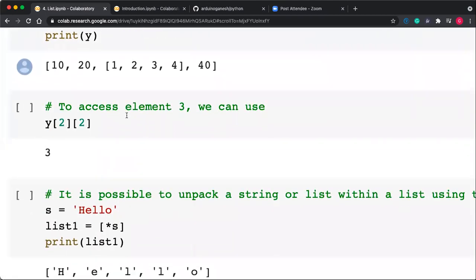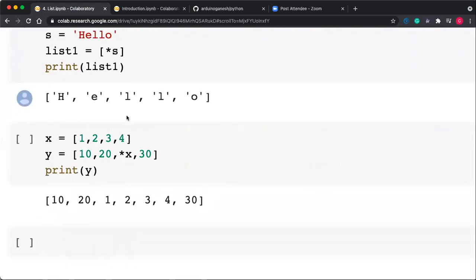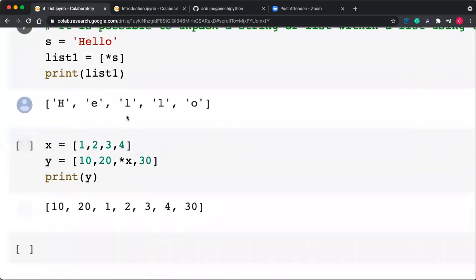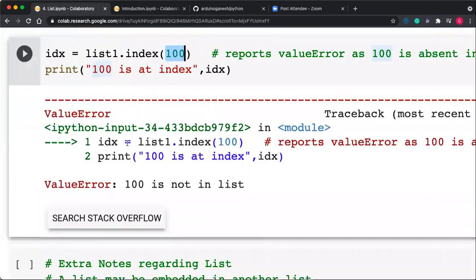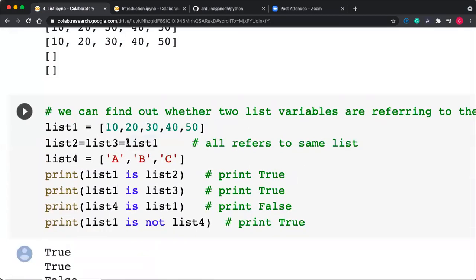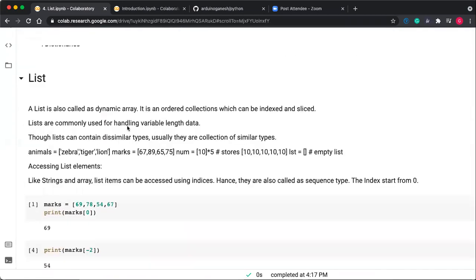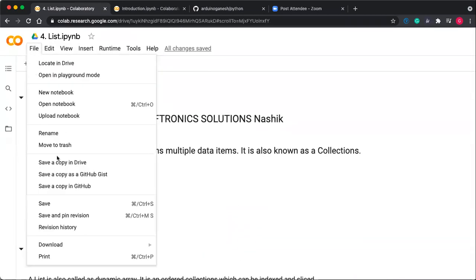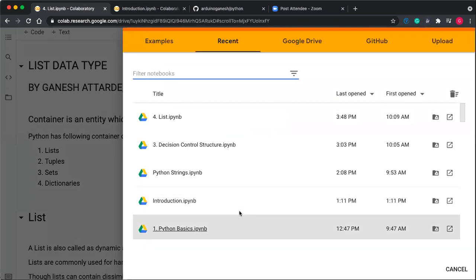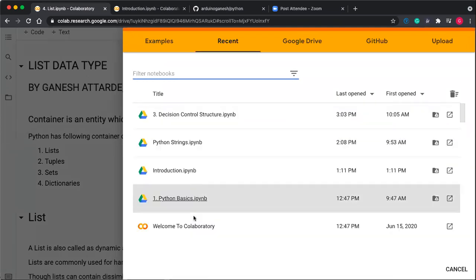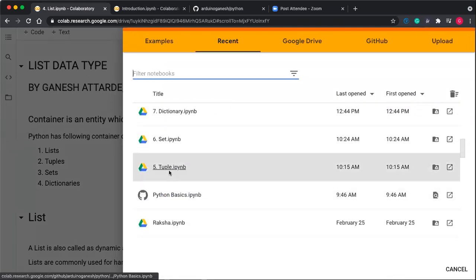So there are again some operations related to the list. You can explore it again. I have already shared this with you. Meanwhile, we'll open the next one, the tuple.